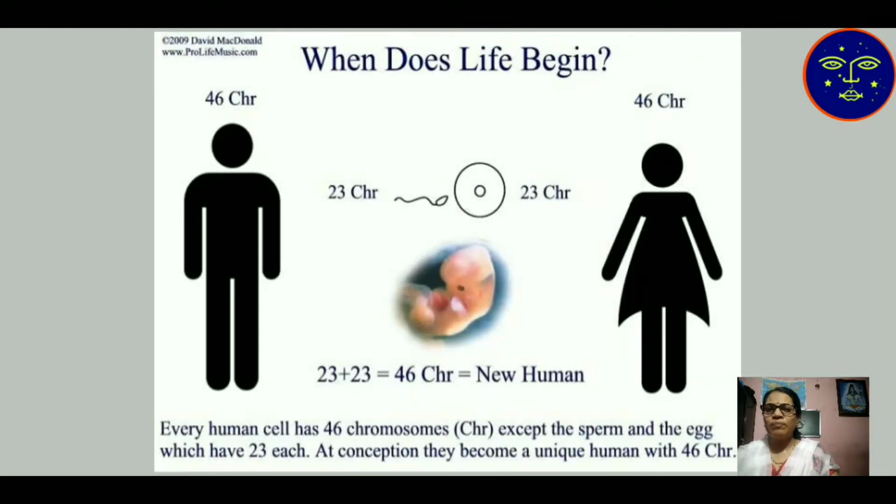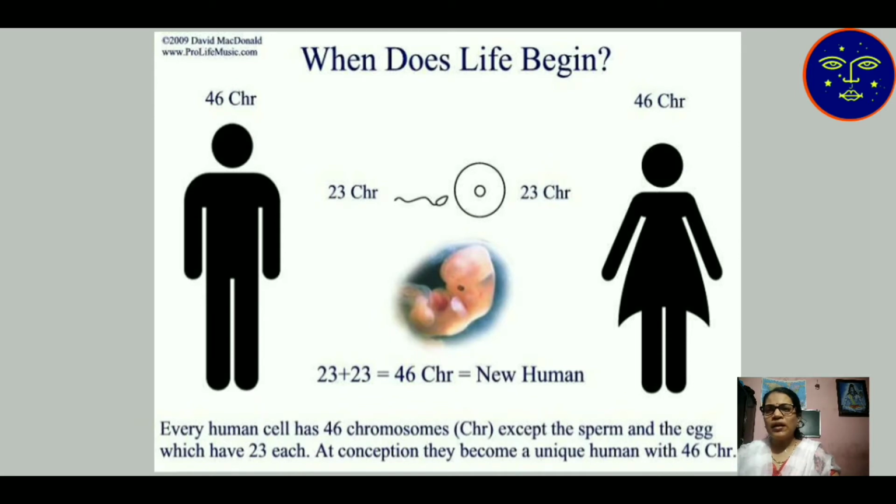Then when does life begin? 46 chromosomes: 46 chromosomes of the father and 46 chromosomes of the mother, or paternal 46 chromosomes and maternal 46 chromosomes. Here the ovum contains 23 chromosomes, because the 46 chromosomes are reduced when meiosis takes place and 23 chromosomes are produced.